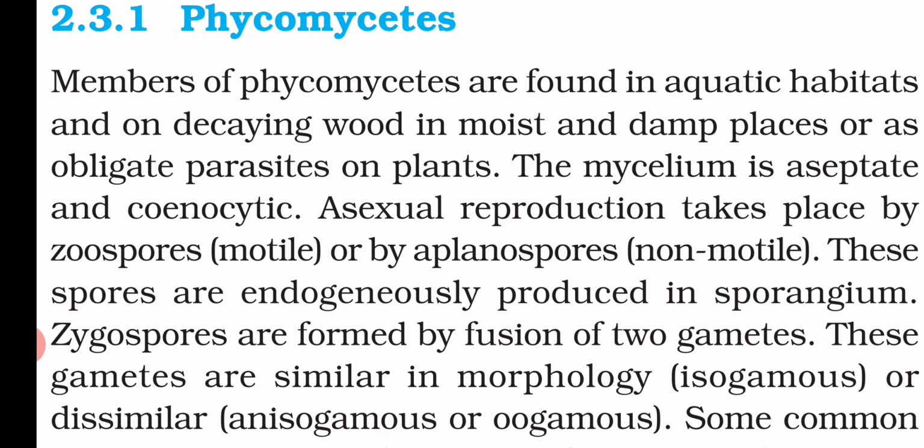Now sexual reproduction is by fusion of two gametes. These gametes are similar in morphology, and this is known as isogamous. That means when two similar gametes are fused, either motile or non-motile, then we call it isogamous. And if they are dissimilar, for example one is a zoospore and the second is an aplanospore, when these types of gametes are combined, then we call it anisogamous or oogamous.